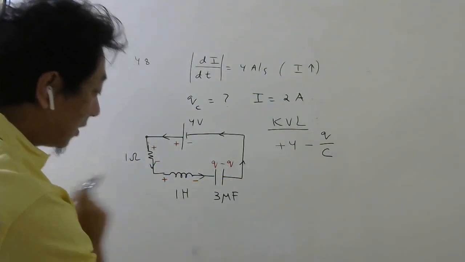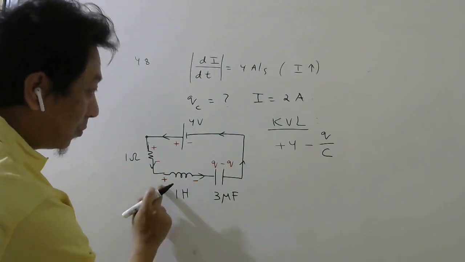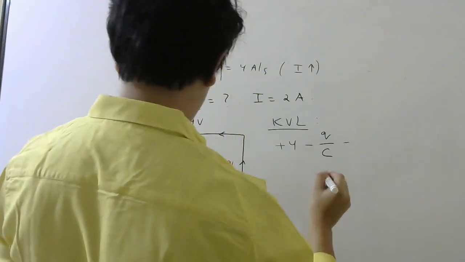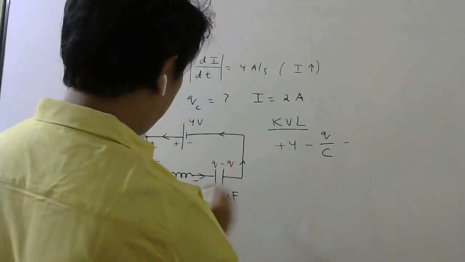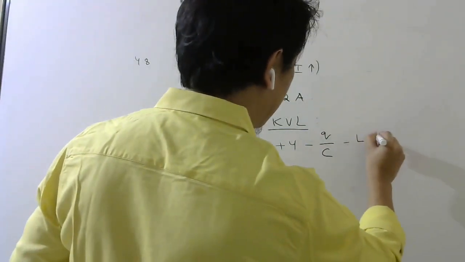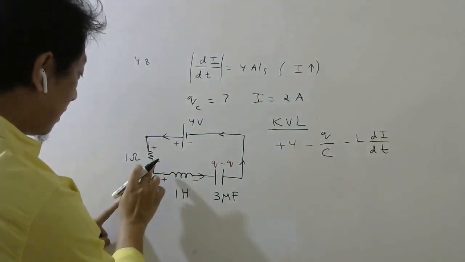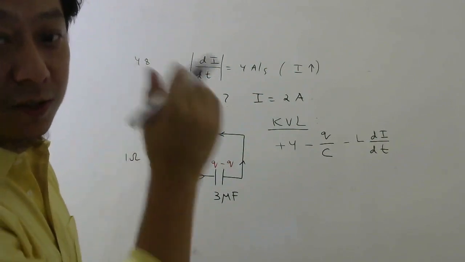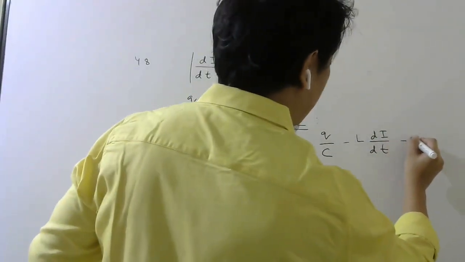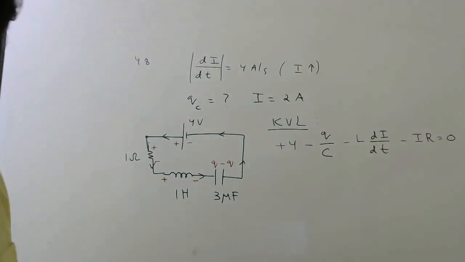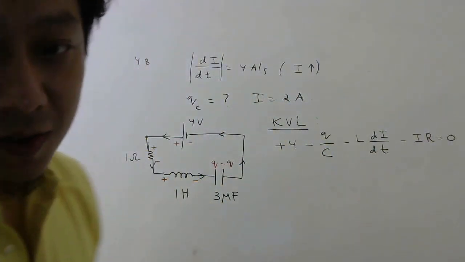Then for the inductor, I am again going from minus to plus. Minus to plus is again a rise. So minus, what is the formula for inductor? L di by dt. And this is again from minus to plus. Minus to plus will be again a rise. So minus I into R, that is equal to 0. So that is how you have to apply KVL.